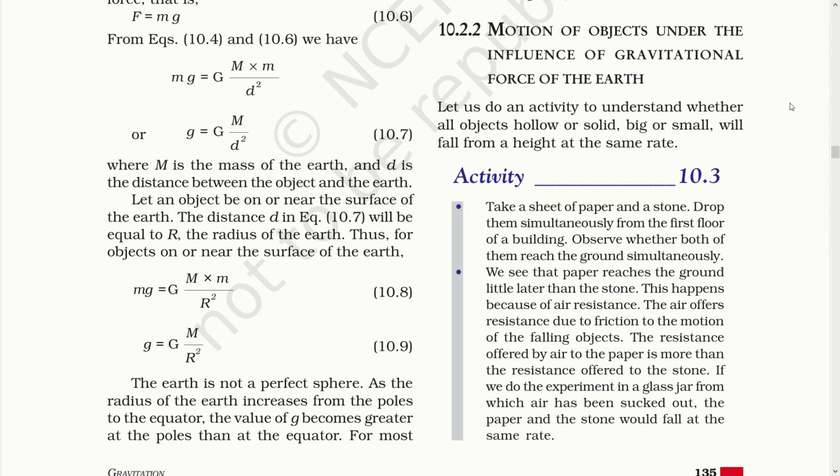This happens because of air resistance. The air offers resistance due to friction on the motion of the falling object. The resistance offered by air to the paper is more than the resistance offered to the stone. If we do that experiment in a glass jar from which air has been sucked out, that means in a vacuum, the paper and the stone would fall at the same rate.